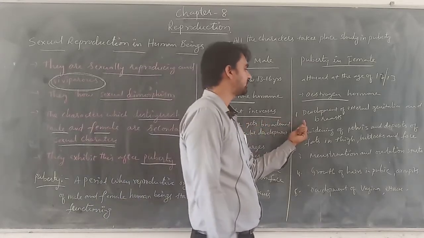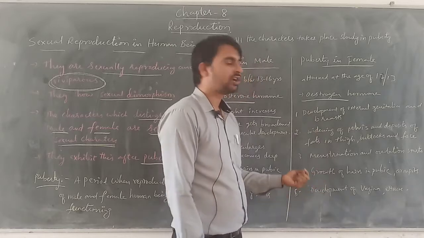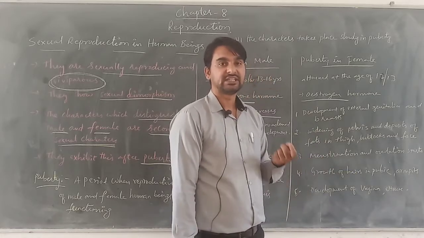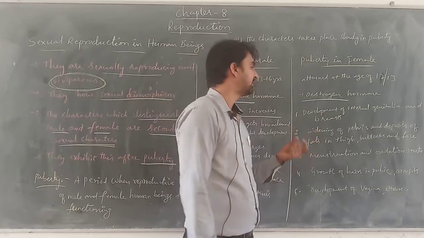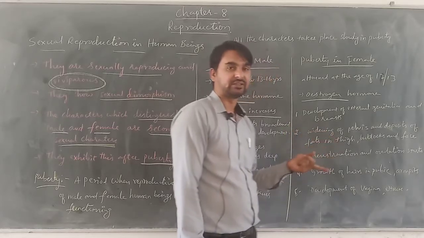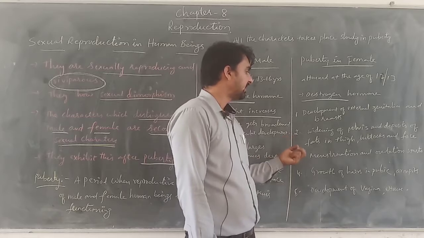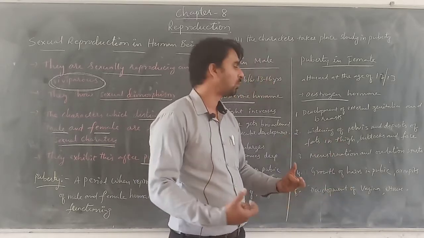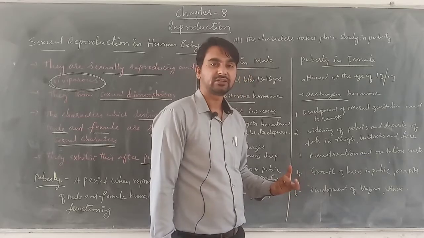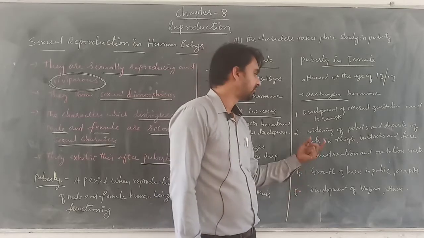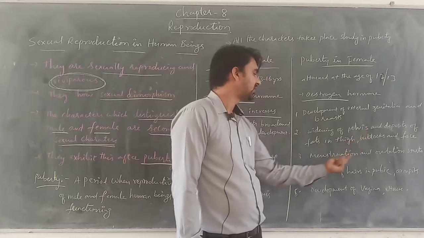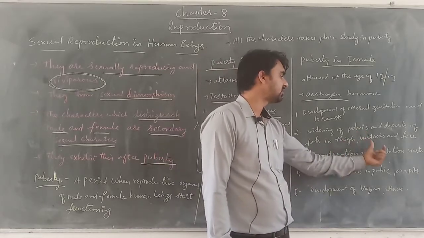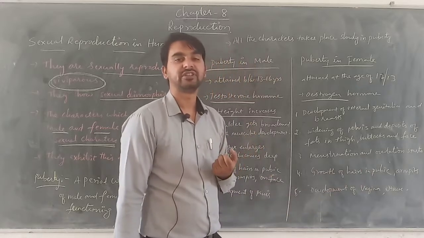Now what changes take place in the females? Development of external genitalia, like development of breast, development of vagina, what we can see in the females. Secondly, there is widening of the pelvis region. The pelvic region becomes widened. That means because of the development of the uterus, it gets widened, and there is also deposition of fat in the thigh region, in the buttocks region, as well as in the facial regions.